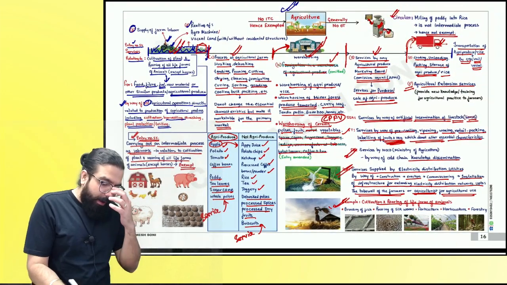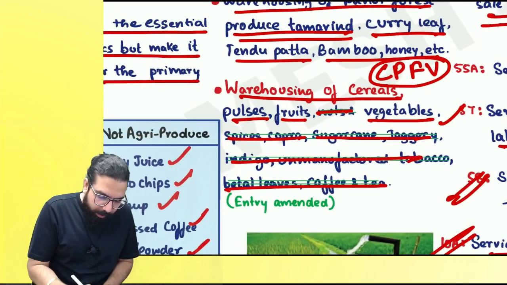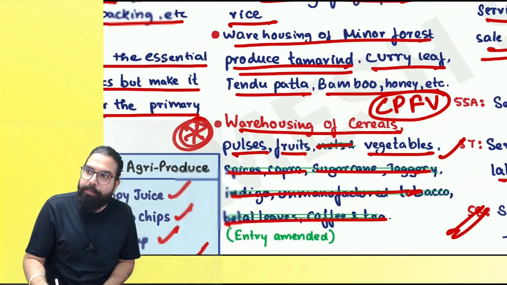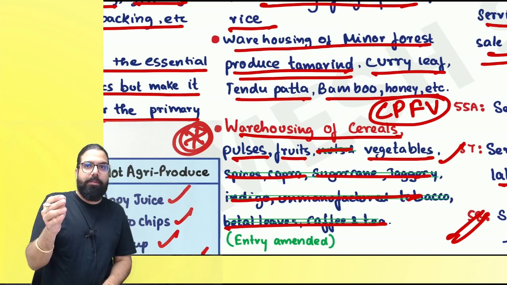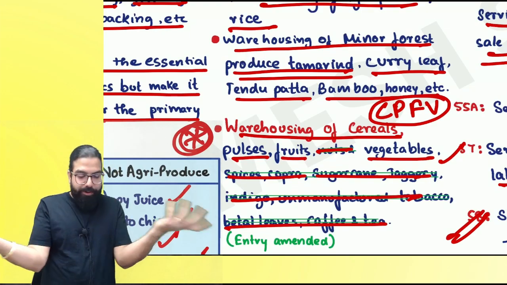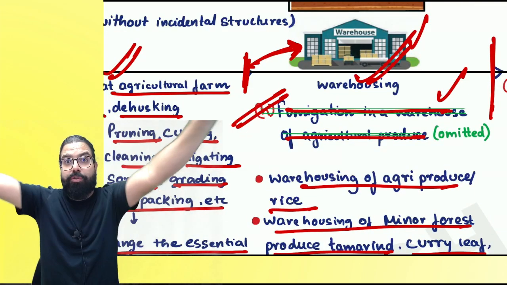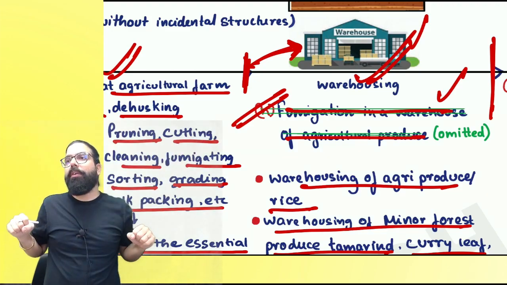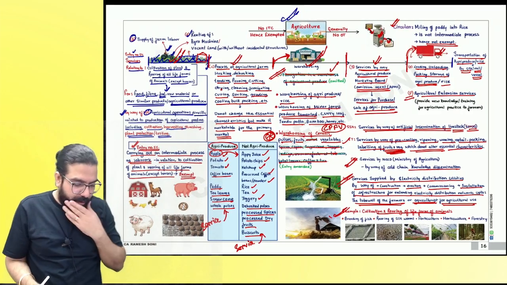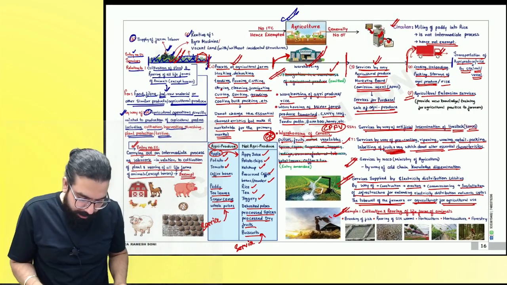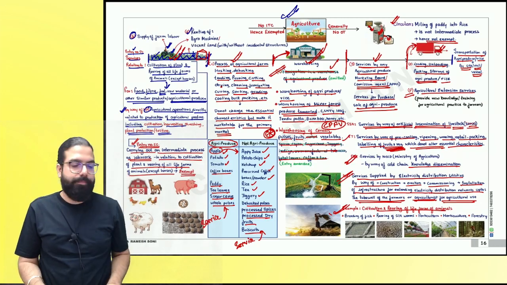The amendment entry, I will tell you once again. Number one, which one, everyone? This one. Warehousing, only CPFB. You find out the full form, the correct word which you want to remember. And the next one, fumigation in warehouse is always taxable. Are we done, everyone? Here we are done with your exemption related to agriculture. Congratulations, people.